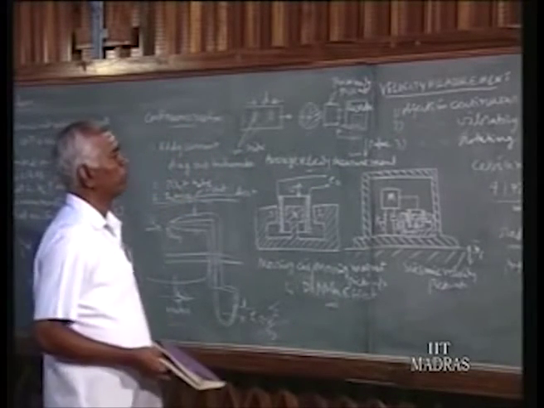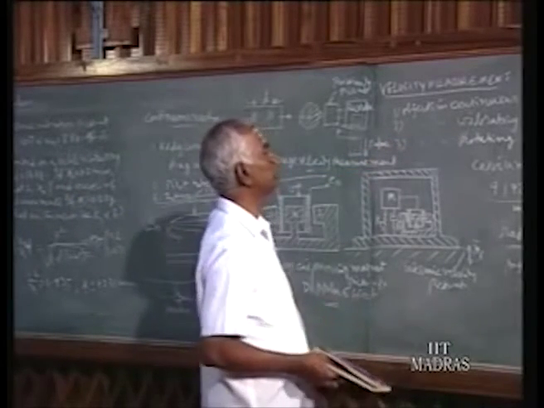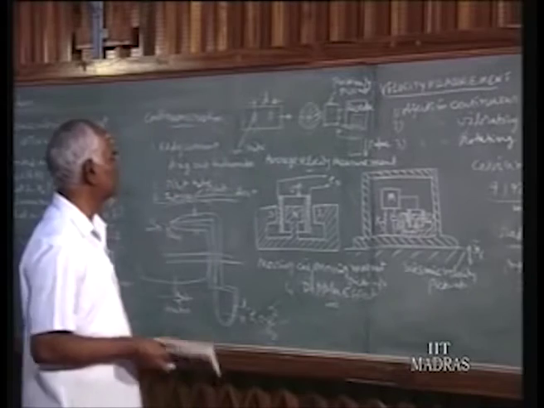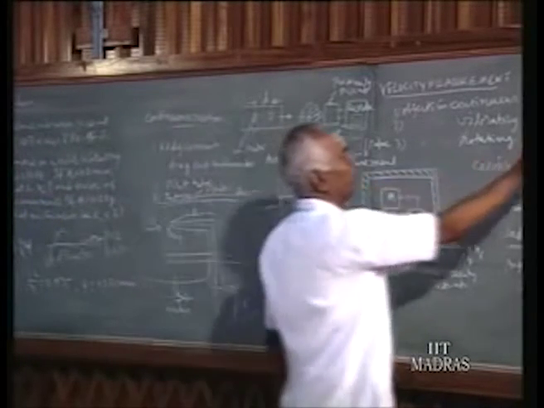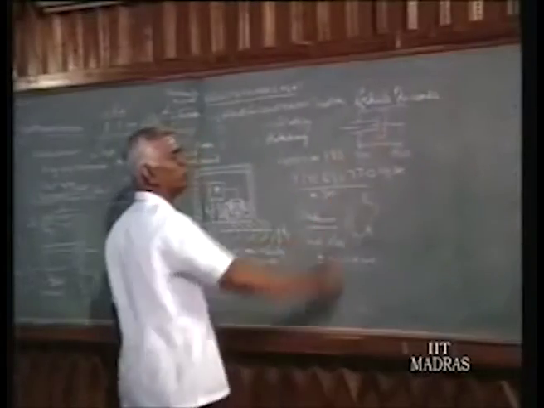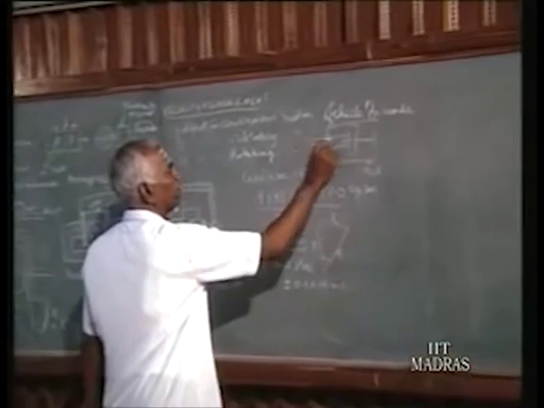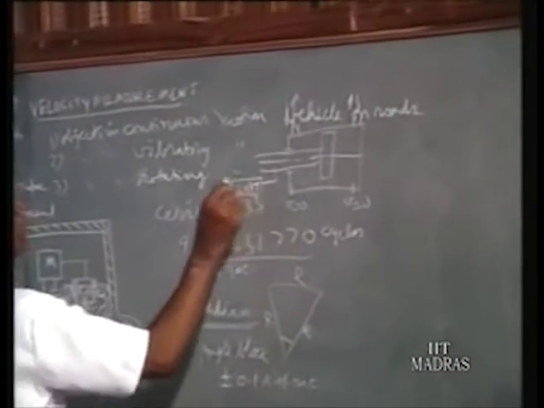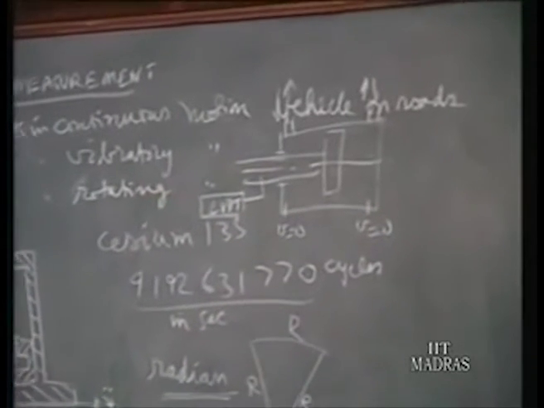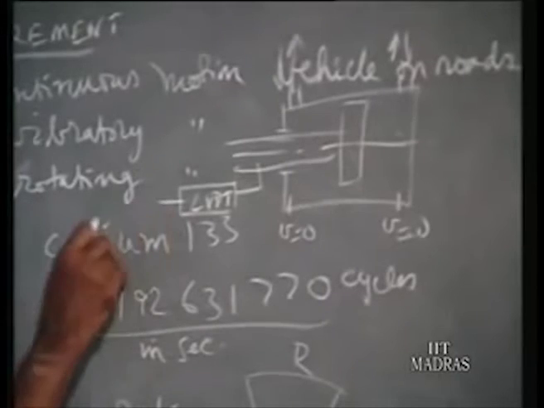That is in brief. Now we go to the next one, objects in vibratory motion. There we have a few methods. The first method: suppose the piston is moving within the cylinder, and you can connect an LVDT, for example, to measure the displacement of the piston at any instant, and then give it to a differentiator.